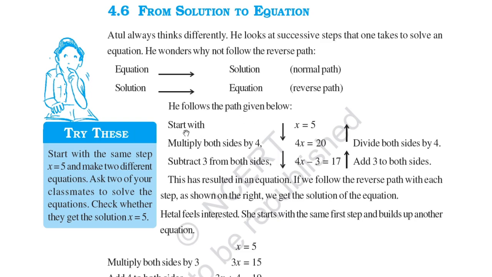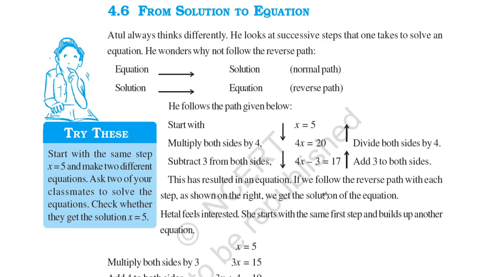Start with x is equal to 5. Multiply both sides by 4. So when you multiply, it becomes 4x is equal to 5 into 4, which is equal to 20. 4x is equal to 20. Then subtract 3 from both sides. So when you subtract 3, 4x minus 3 is equal to 17. But now do the opposite: add 3 to both sides, then you will get this. When you divide both sides by 4, you will get again the first one, x is equal to 5. This has resulted in an equation. If we follow the reverse path with each step as shown on the right, we get the solution of the equation.